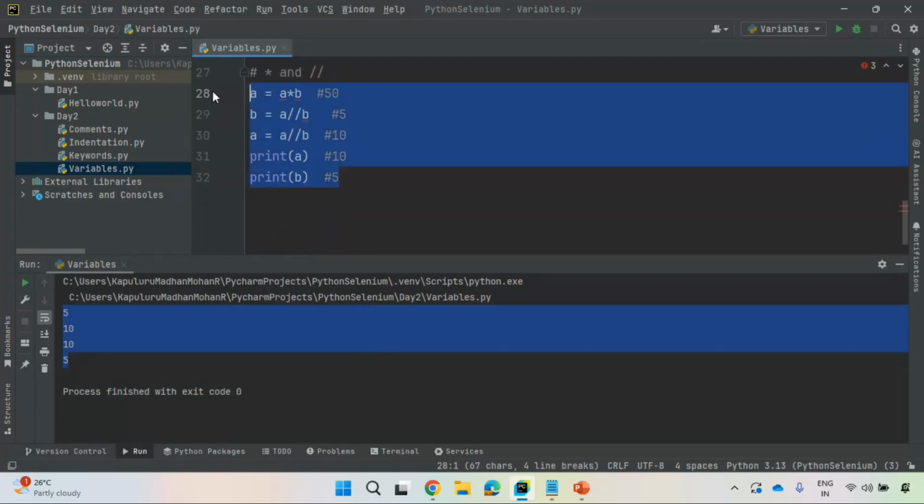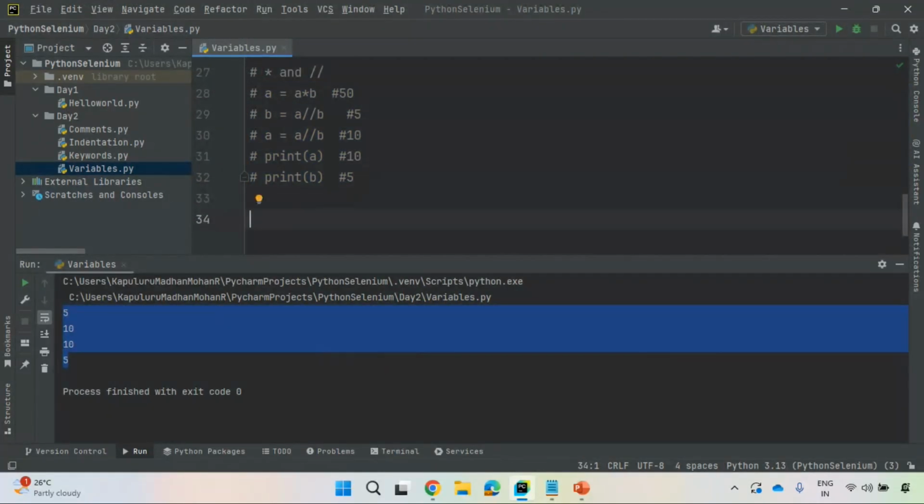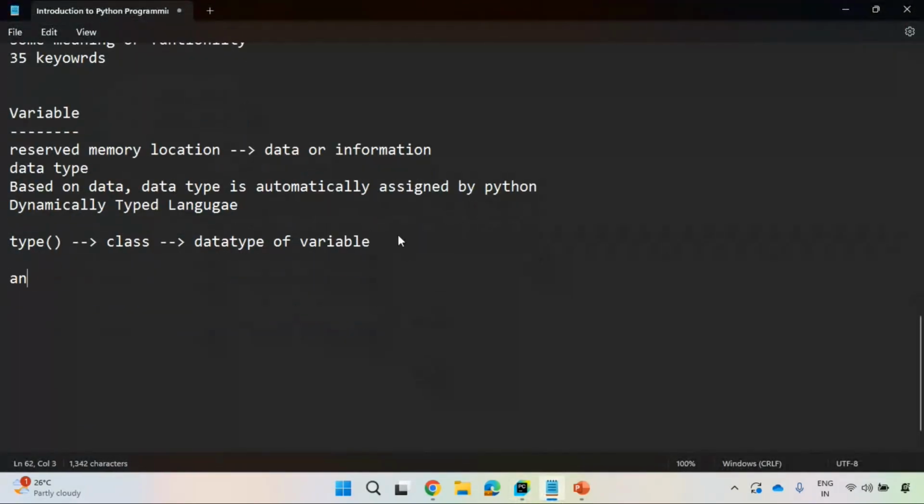Once you define a variable, is it possible to delete any variable? Yes, you can delete a variable, right? Deleting a variable. Guys, I'm not talking only with respect to variable. Observe here, anything in Python, if you want to delete explicitly, that means Python will anyway delete this. Delete that object. Why? If you are having unnecessary objects, Python memory will be full. Right? There can be severe performance issue. There can be some program execution issue also.